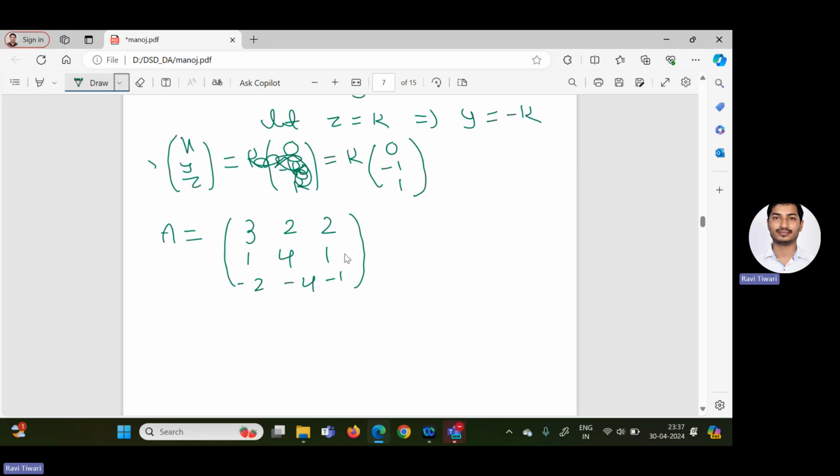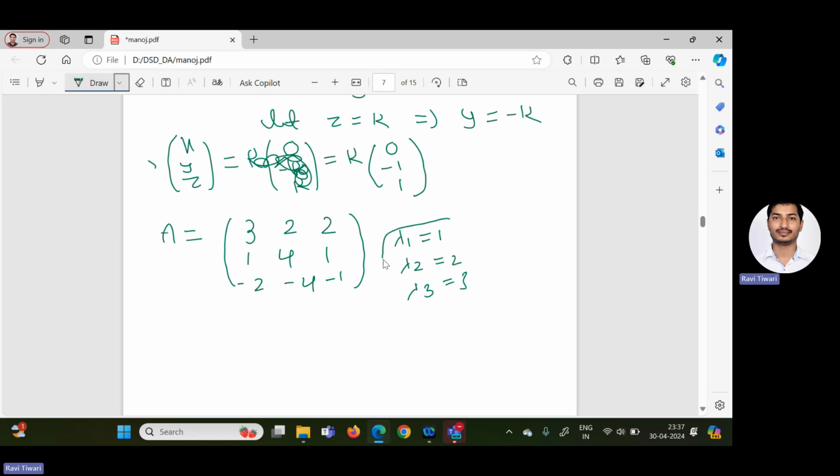So how will you verify whether the answer is correct or not? We have one property, which I will explain later: the sum of eigenvalues. We have calculated 3 eigenvalues, lambda 1 equal to 1, lambda 2 equal to 2, and lambda 3 equal to 3.